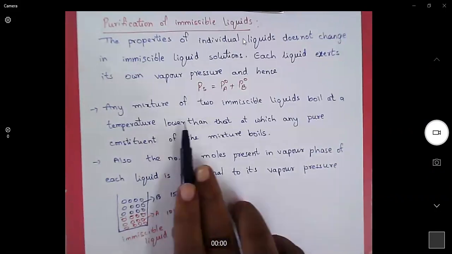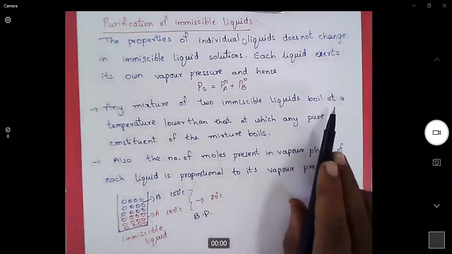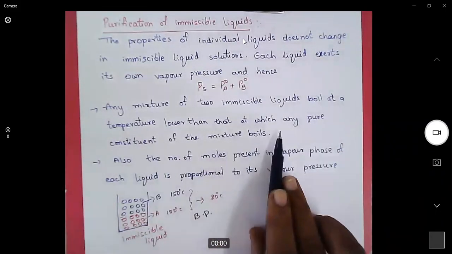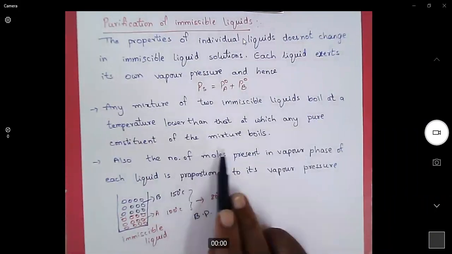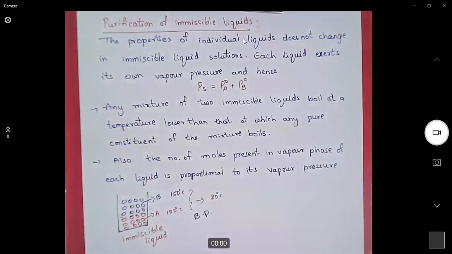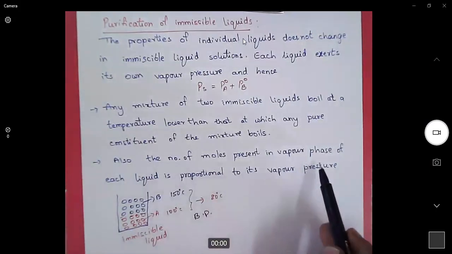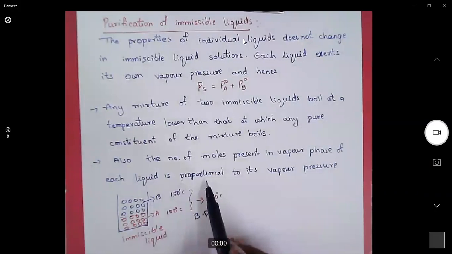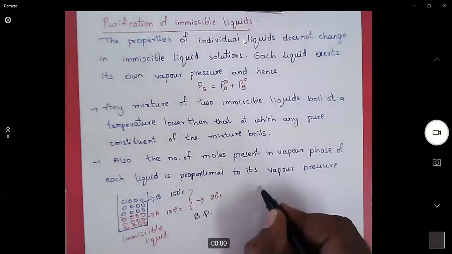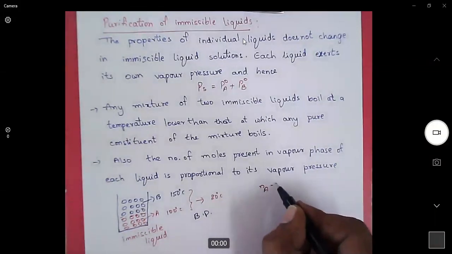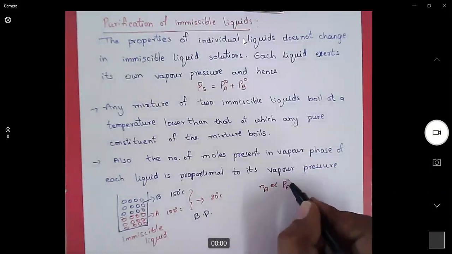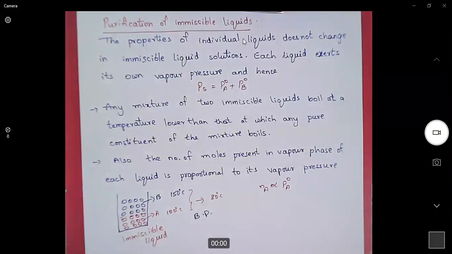Not only that, the number of moles present in the vapor phase of each liquid is proportional to its pure vapor pressure.